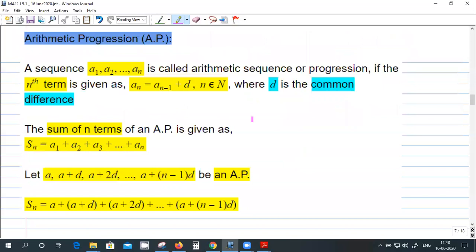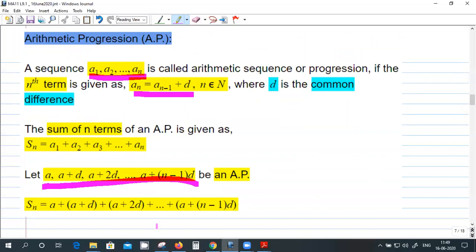And an arithmetic progression is a sequence a1, a2, and so on to an, where you get the nth term by taking the previous term and adding a common difference d. So this is an example of an arithmetic progression: a, a plus d, a plus 2d, and so on to a plus n minus 1 into d. So the common difference is d.